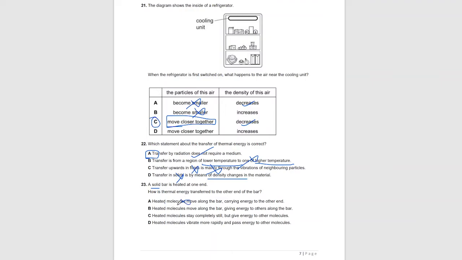So molecules do not move while heat is being transferred by conduction. Molecules stay in their position. They basically vibrate and hit the molecule next to them and transfer heat. So heated molecules stay completely still? They do stay in their position, but not completely still. Heated molecules vibrate more rapidly and pass energy to the next molecule. This is a perfect definition of conduction.